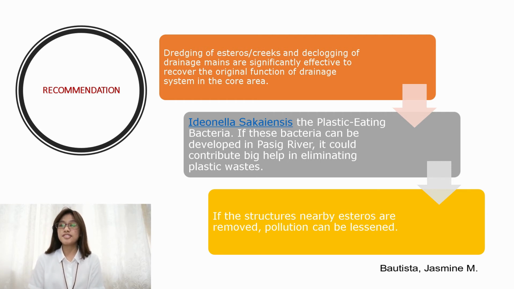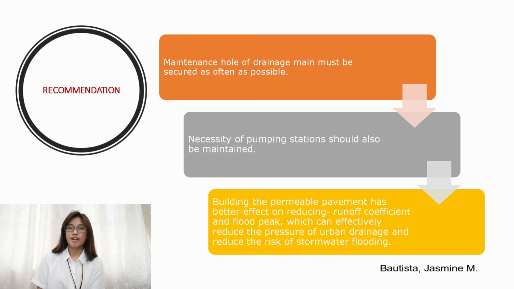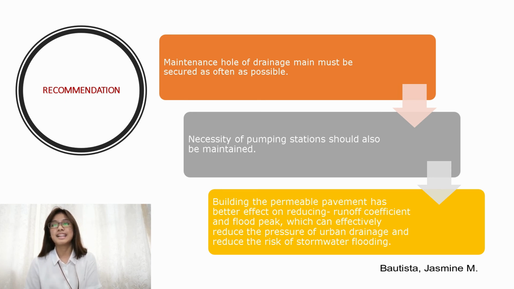Third, if the structures nearby esteros are removed, pollution can be lessened. Fourth, the whole drainage system must be maintained or secured as often as possible. Next, the pumping stations should be maintained. Last, the building of permeable pavement has a better effect on reducing runoff coefficient and flood peak, which can effectively reduce the pressure of urban drainage and reduce the risk of stormwater flood.